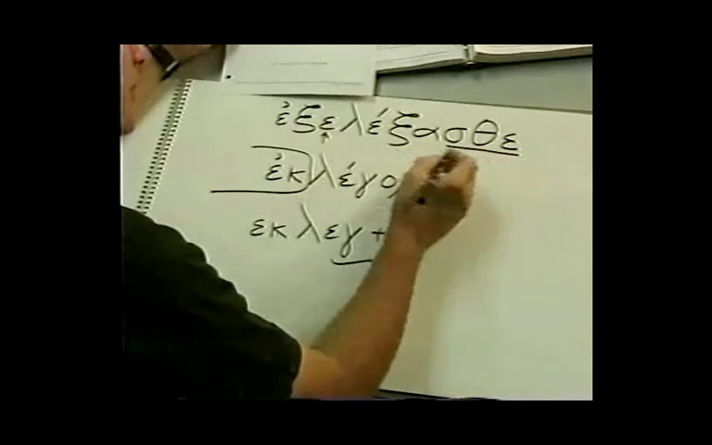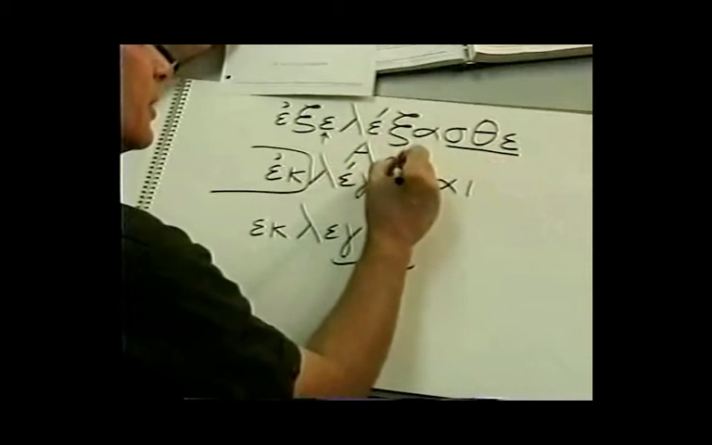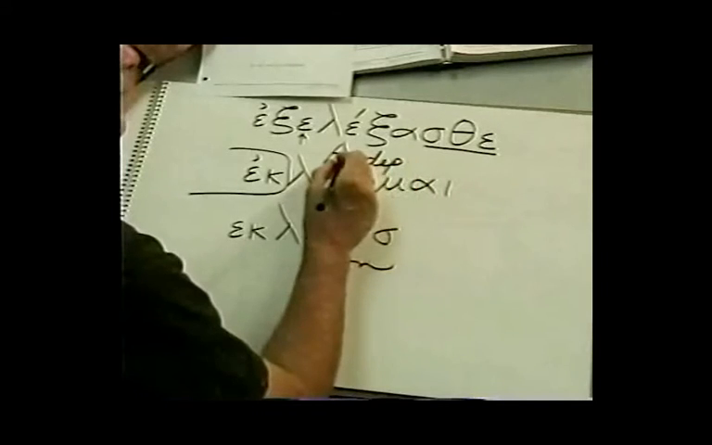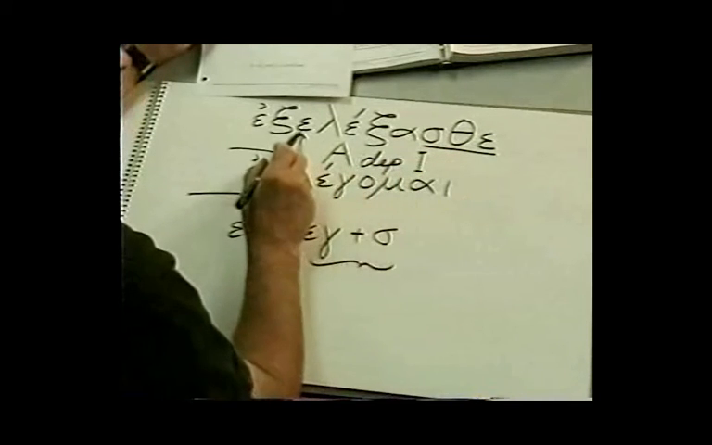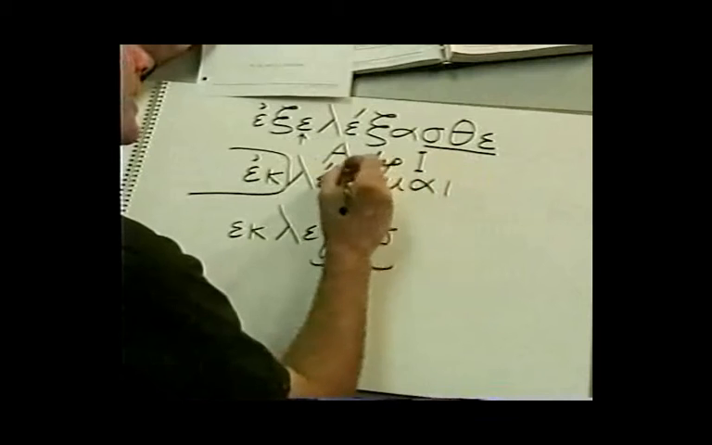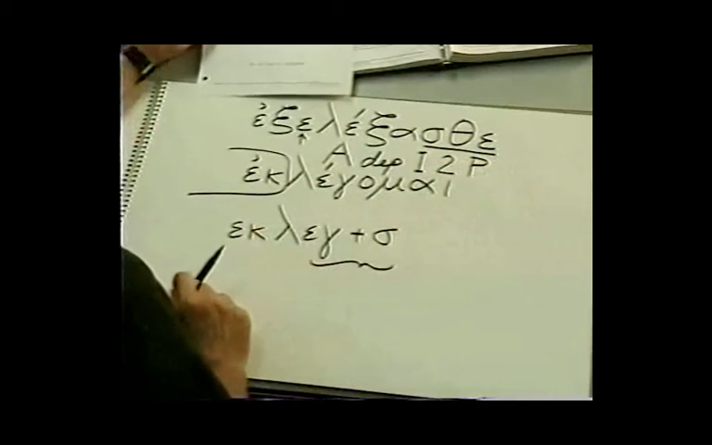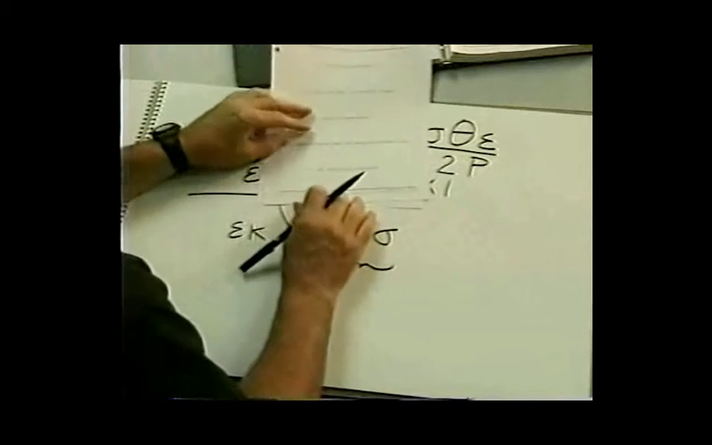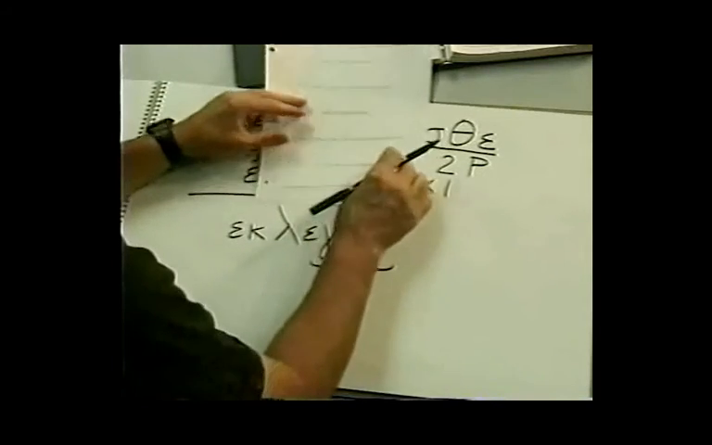So this verb would be parsed aorist, middle, or let's say deponent. Let's put the word deponent there because it is middle in form, but it's present in meaning. If you put middle, it's not wrong, but let's go ahead and call it deponent. Aorist, deponent, indicative. Why is it indicative? We've got an augment here. Aorist, deponent, indicative, second person, plural. Okay? So the text says, you did not choose me.